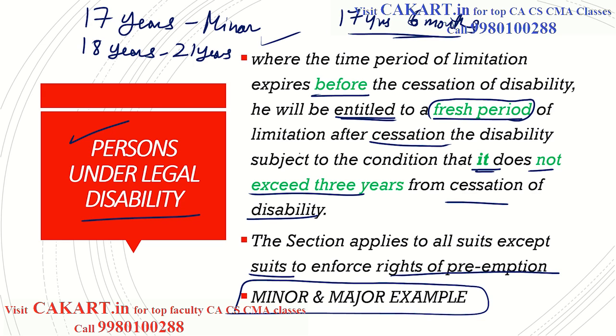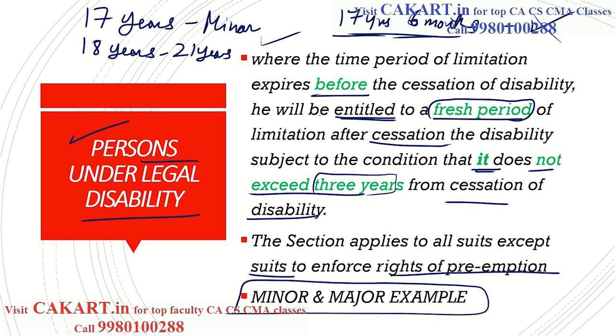In my example, why? 3 years. So even if the time limit is over when he is 17 years 6 months, time limit is over. Okay. But because he is having a legal disability. What is his legal disability? He is a minor. Minor cannot file a case. You have to be major. That is even under Indian Contract Act. Correct? That is why when he becomes a major, what happens?